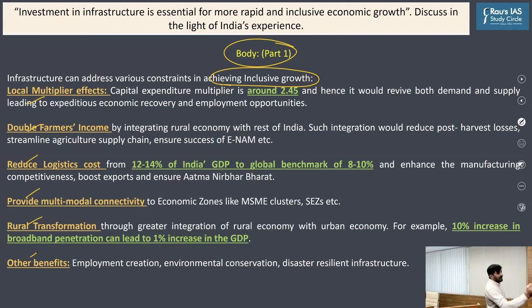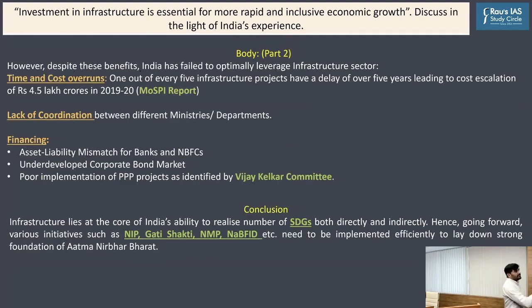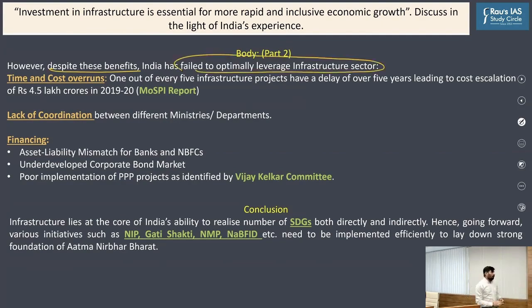For example, I have highlighted here the capital expenditure multiplier. Then here I have highlighted e-NAM. Probably you can incorporate even the Dalwai panel also here if you want to. Then logistics cost, then broadband penetration as highlighted by the World Bank, right? So this is the first part of the body of the answer. In the second part of the body, as you can see, despite these benefits, India has failed to optimally leverage the infrastructure sector. Why? So you have 2 to 3 problems as I discussed.